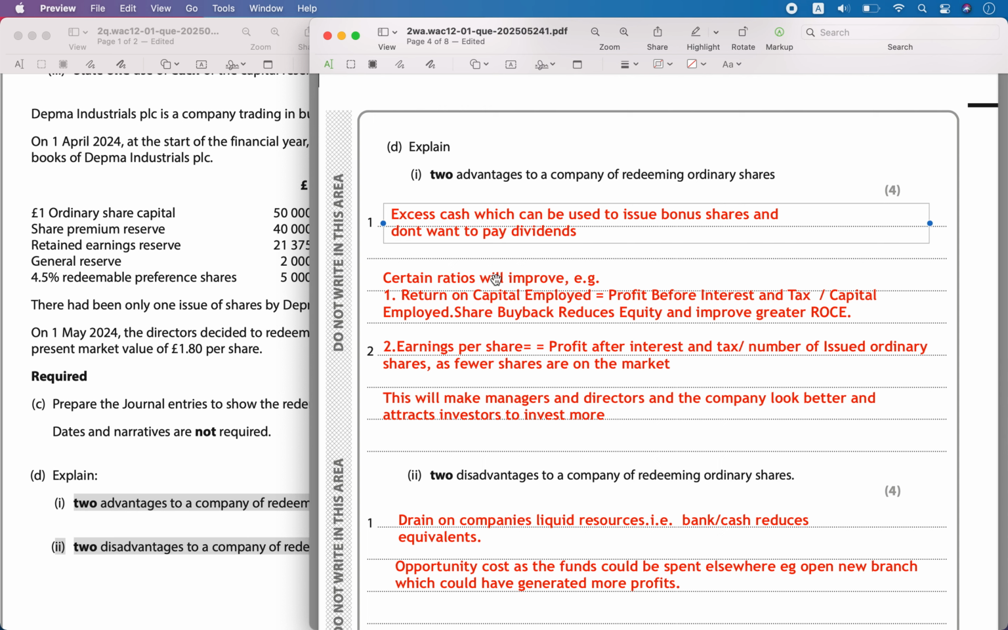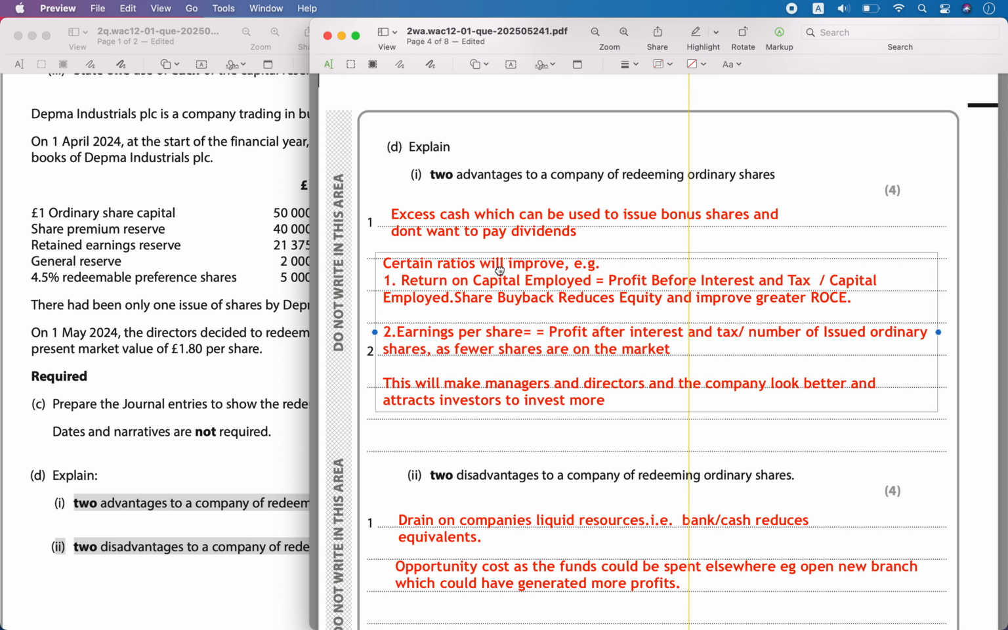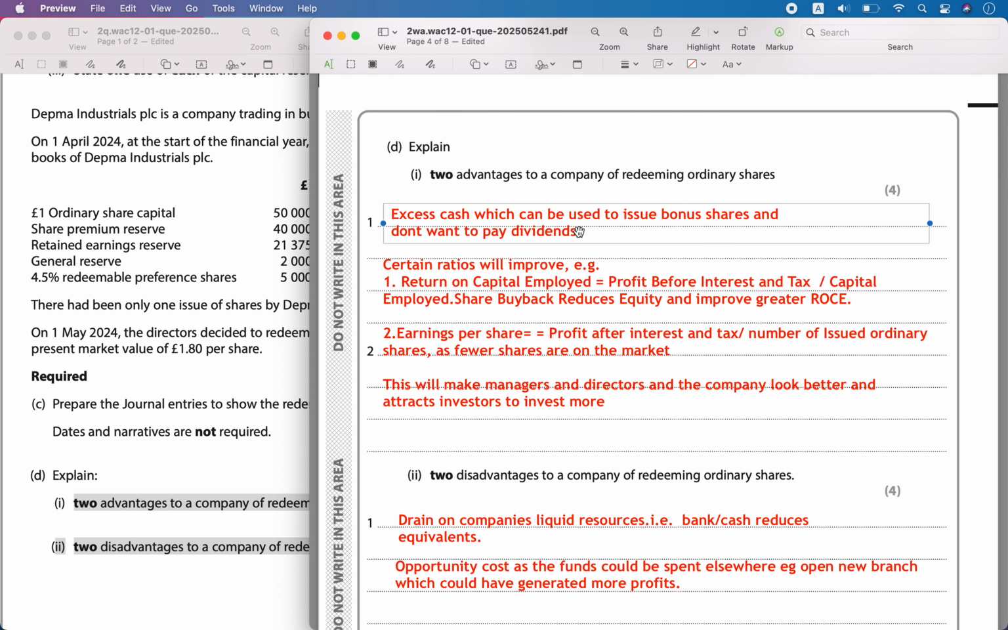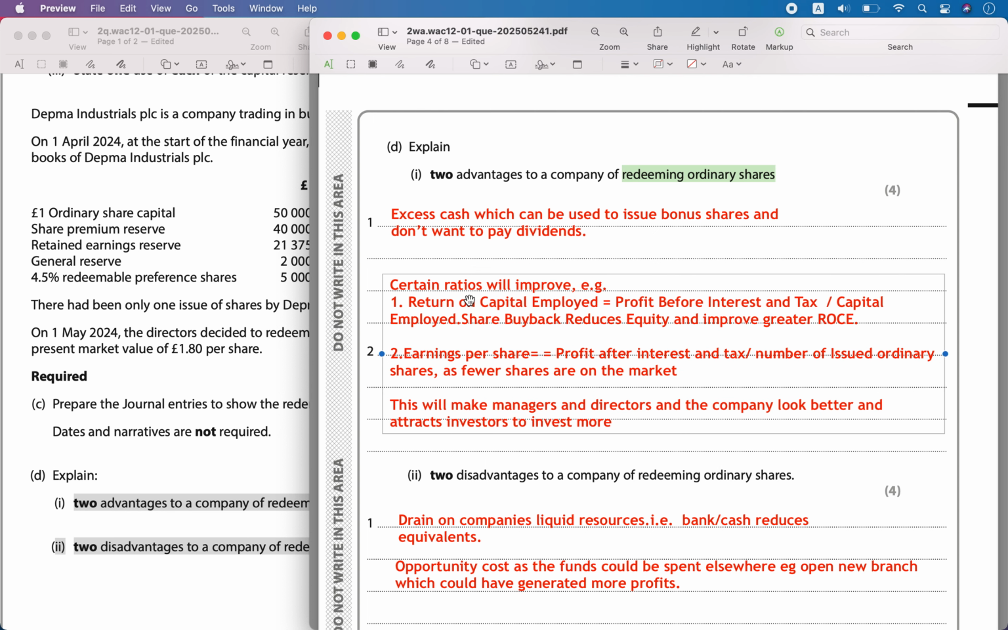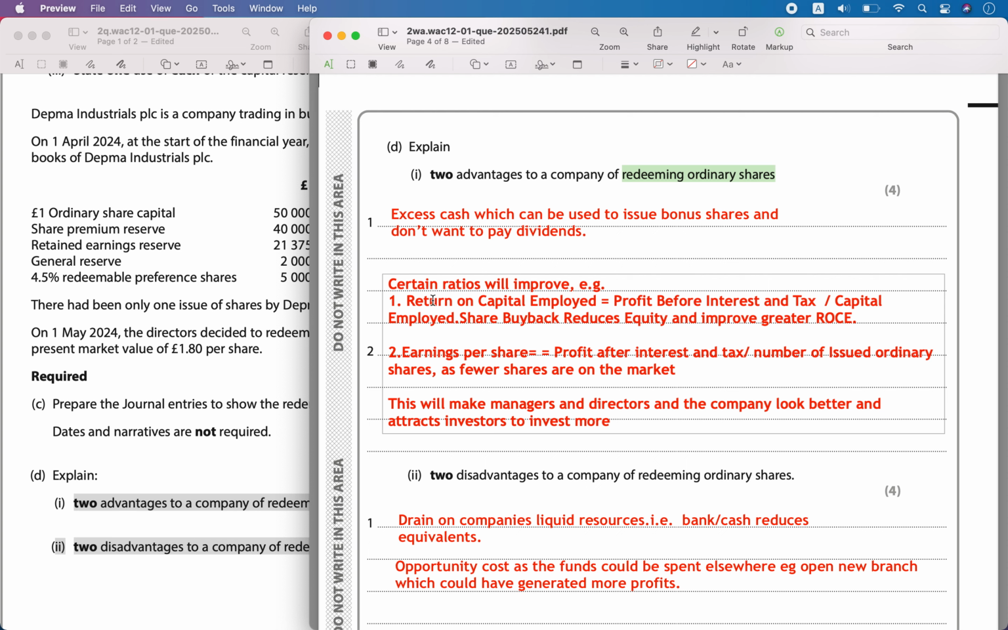So here the advantage is, it means that the company has excess cash, okay, and they want to issue bonus shares, and they don't want to issue dividends, they don't want the cash to leave the company as dividends, so that's why they may be redeeming these shares. One advantage. Then also certain ratios, you can write one of the two ratios and explain it properly. Here I have explained two ratios, you can write one of them.